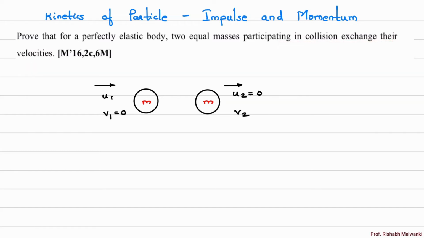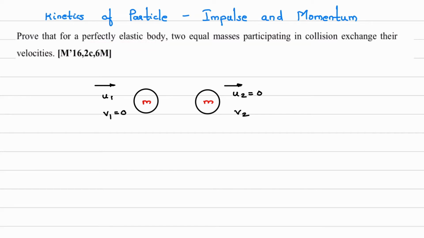Meaning, what is the meaning of this? I'll give you an example here. Suppose this is mass m, and the initial velocity of this mass is u1. Then the initial velocity of the other mass is 0, suppose. For simplicity I am considering this as 0. So what we have to prove? These two bodies are perfectly elastic bodies.